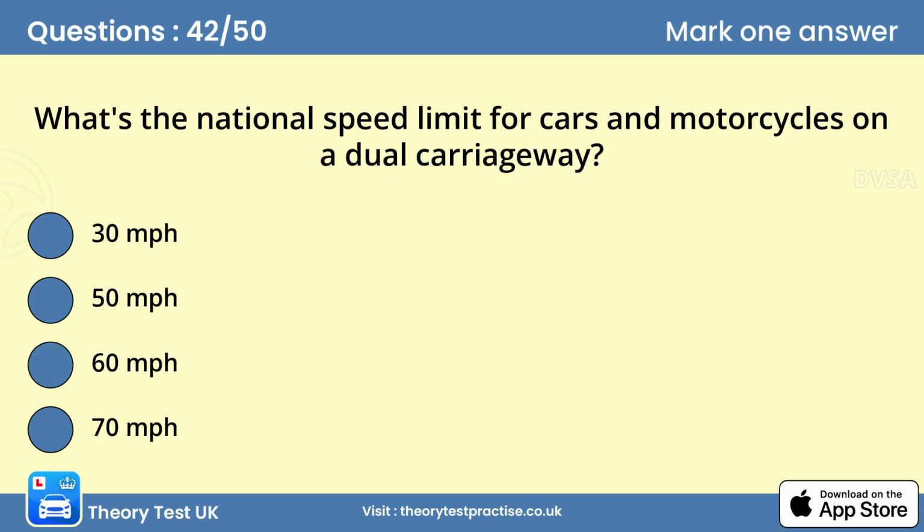Question 42. What's the national speed limit for cars and motorcycles on a dual carriageway? D. 70 miles per hour. Make sure that you know the speed limit for the road that you're on. The speed limit on a dual carriageway or motorway is 70 miles per hour for cars and motorcycles, unless signs indicate otherwise. The speed limits for different types of vehicle are listed in the Highway Code.